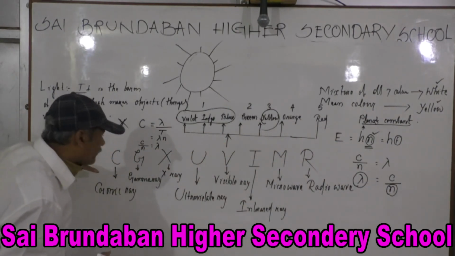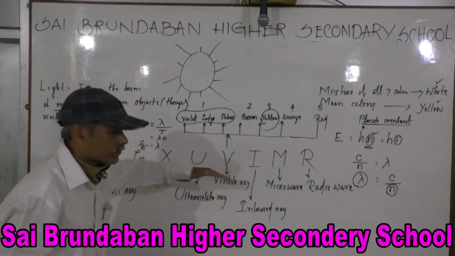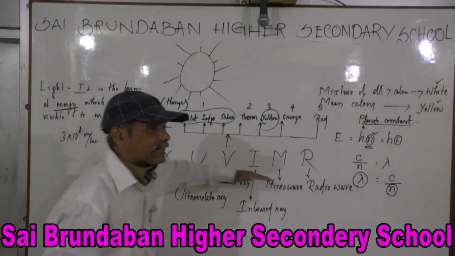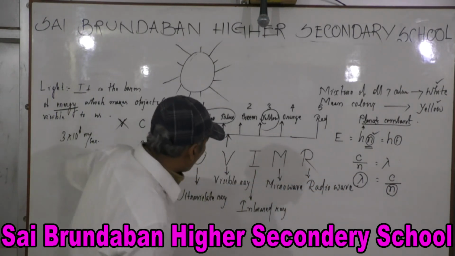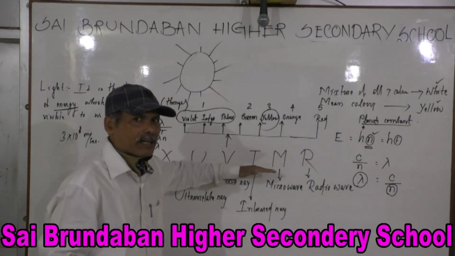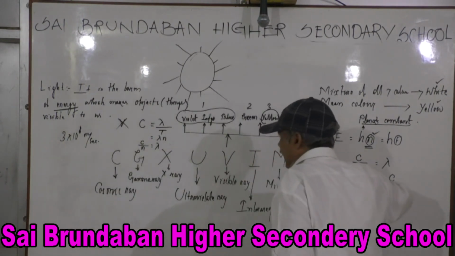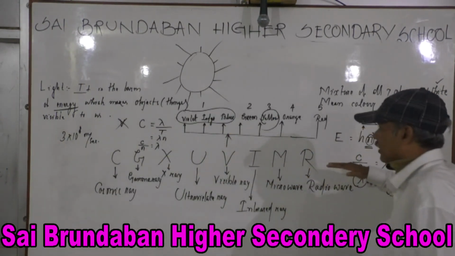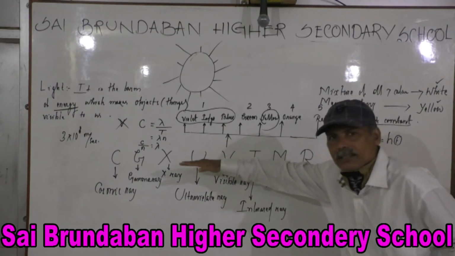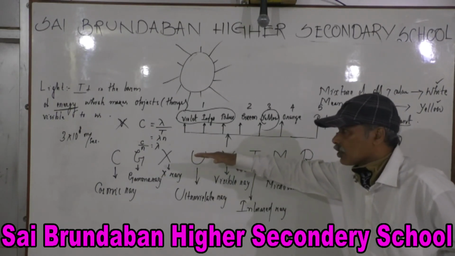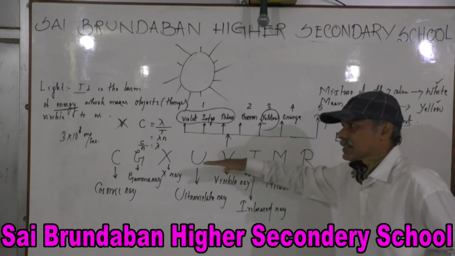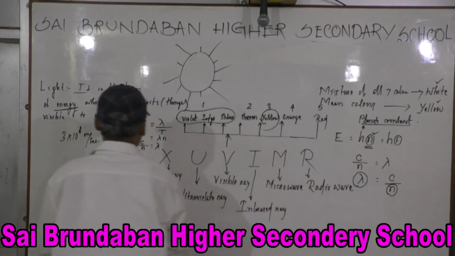So when we move from left to right, the wavelength increases, that means frequency decreases. When we move from right to left, the frequency increases and wavelength decreases. So now come to here.